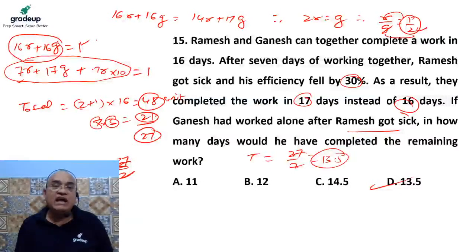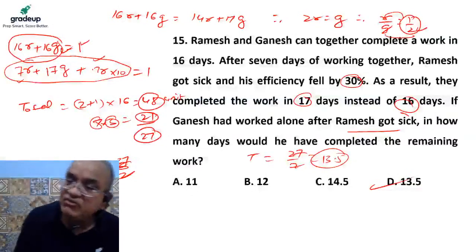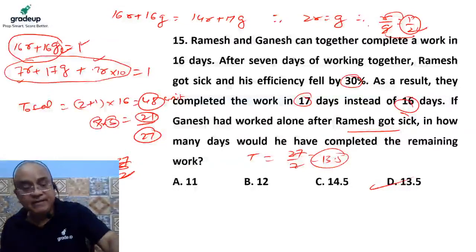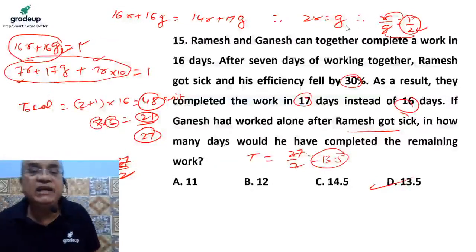Which 1 line? I have to equate this with this, and the efficiency of these two we have calculated. So 3 for 16 days, 48 units of work done. For 7 days, 21 units they can do. The remaining 27 units can be done by Ganesh at the rate of 2 in 13.5 days. I'm very sure that you people are getting it.